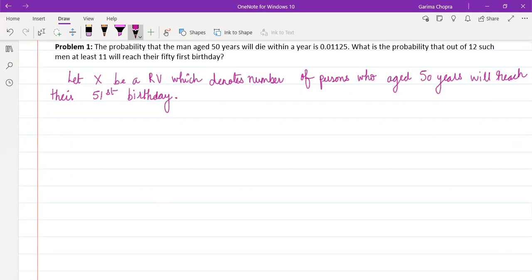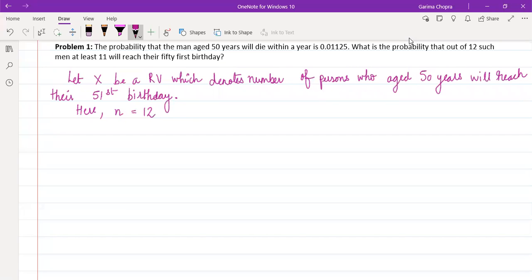Now, if we talk about n, here we have 12 persons, 12 men. So n is equal to 12. Now here, P is the probability of success. And what is success here? The success here is that the person will survive.